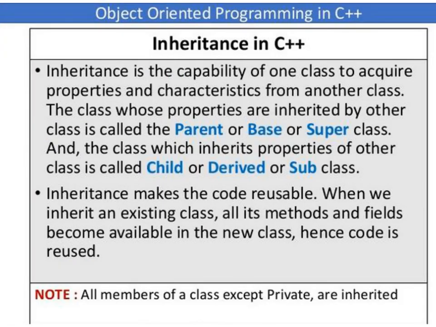Next, inheritance is the capability of one class to acquire the properties and characteristics from another class. The class whose properties are inherited by another class is called parent, base or superclass. The class which inherits the properties of another class is called child, derived or subclass. The first class that we declare is called a parent class or base class, that's the original class. The child classes are the ones inheriting the features of the parent class, also called derived classes or subclasses.